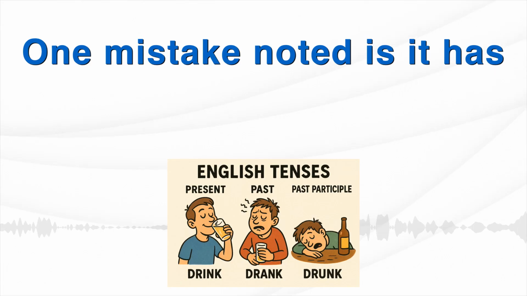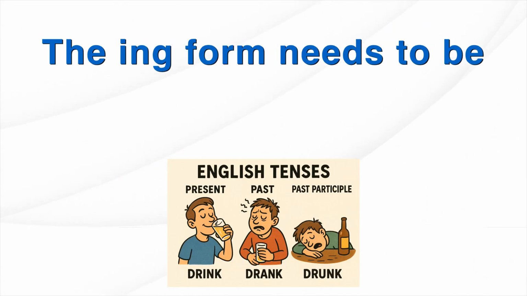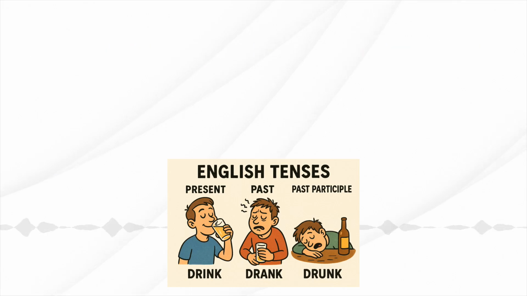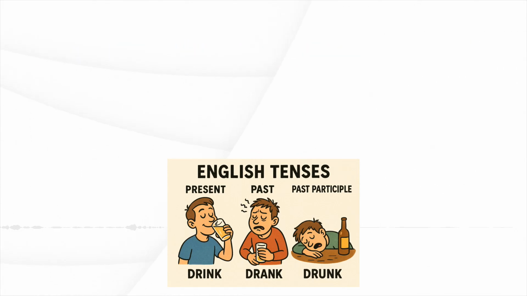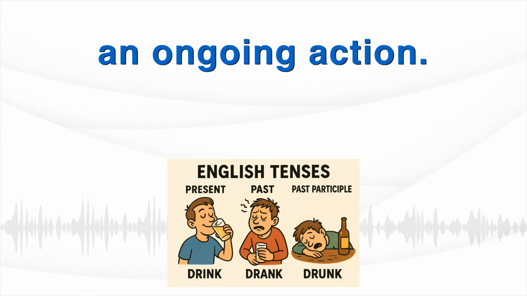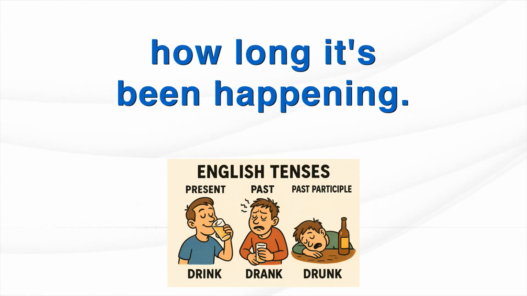One mistake noted is, it has been rain heavily all day. What's missing there? The ing form needs to be, it has been raining heavily all day. You need been and the ing. Okay, both parts. And for you, verbs like sit, wait, live, work, study often suggest an ongoing action. So the continuous form is often preferred when you want to emphasize how long it's been happening.